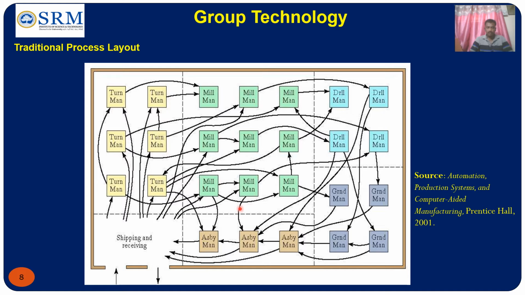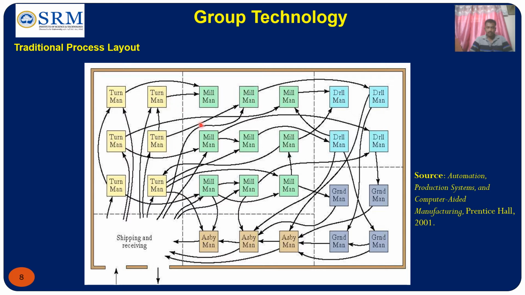In this type of traditional layout, you can see both the shipping and the receiving end are the same. So what are the drawbacks if both ends are the same? There will be a lot of movement of the materials. You can see the irregular movement of the materials in a traditional process layout. The first material goes from the first machine, then goes to a third machine. Like that, it goes from first to second. Then from this turning machine, it goes directly to the milling machine.